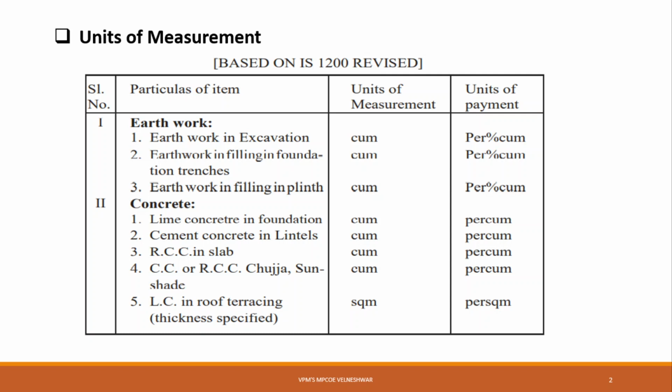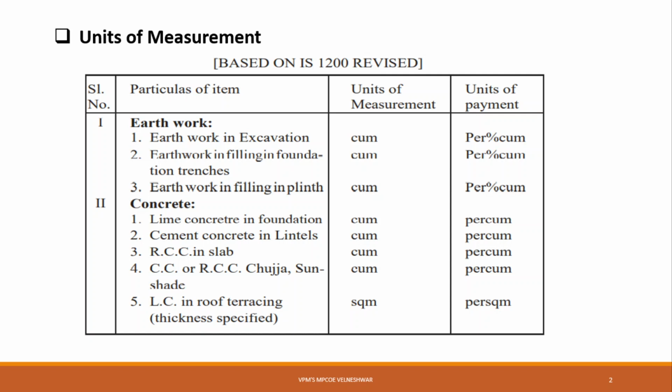Then the fourth point is work consisting of cubical contents, means volume. Cubical content means volume, in which items like earthwork, cement concrete, masonry, mass brickwork, etc., are expressed in terms of cubic meter. Means we are calculating the volume, that is length into breadth into height. These are the items having volume or cubical contents, which are generally measured in cubic meter.